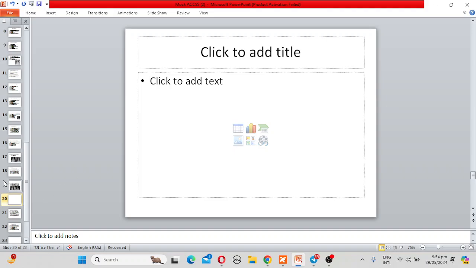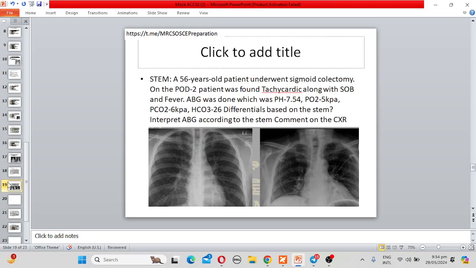A 56-year-old patient underwent sigmoid colectomy. On postoperative day 2, the patient was found tachycardic along with shortness of breath and fever. ABG was done, which showed pH 7.54, PO2 of 5 kilopascal, partial pressure of carbon dioxide 6 kilopascal, and bicarbonate of 26. Sir, what is the differential diagnosis based on this scenario?